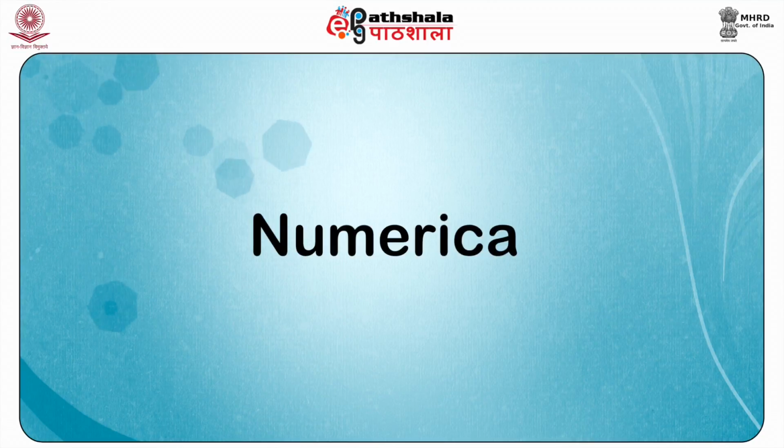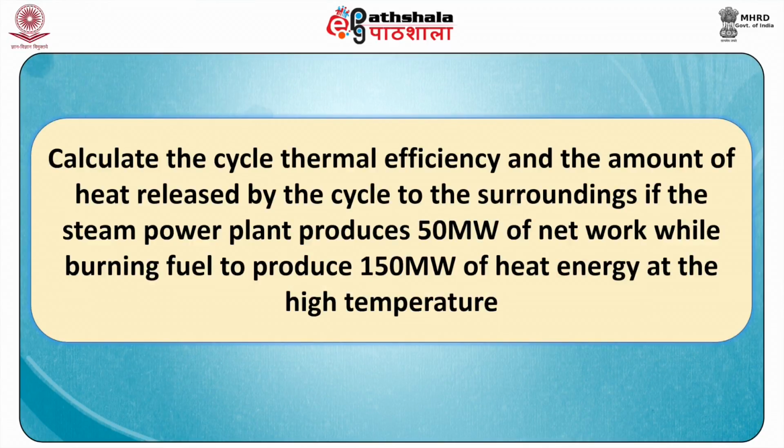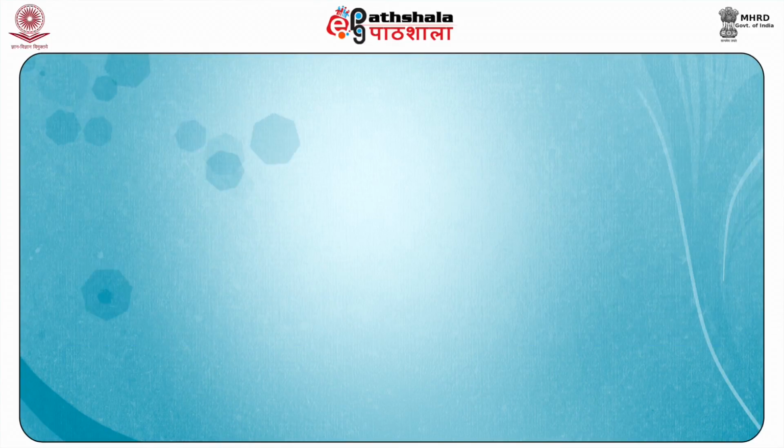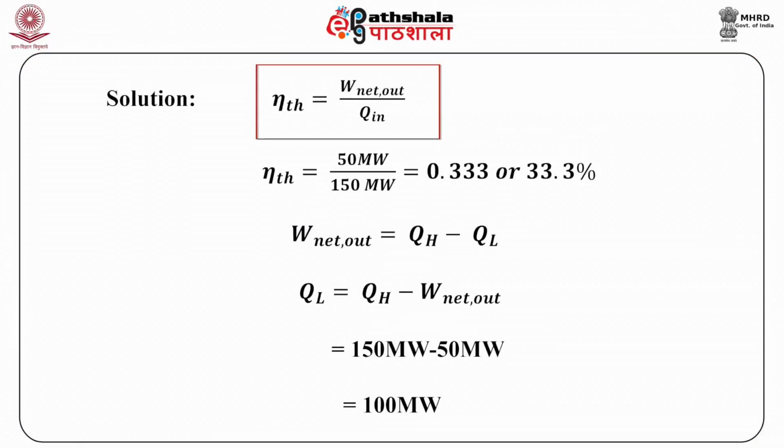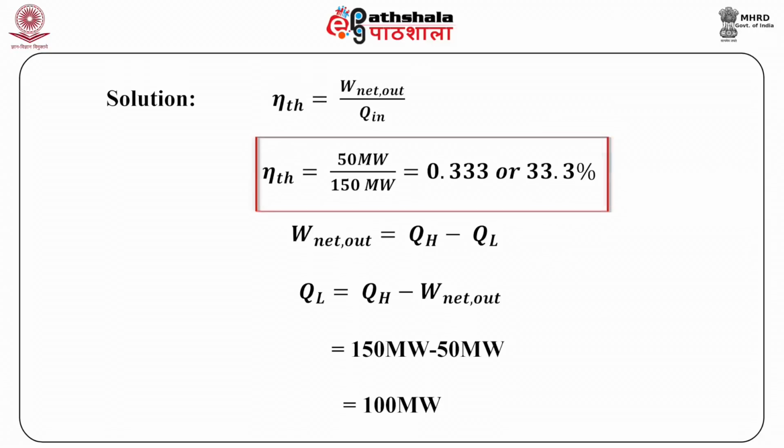Now we shall look at a numerical. Calculate the cycle thermal efficiency and the amount of heat released by the cycle to the surroundings if the steam power plant produces 50 megawatt of net work while burning fuel to produce 150 megawatt of heat energy at the high temperature. The solution is as follows. The thermal efficiency is given by eta_th equals W_net,out divided by Q_in. Substituting in the above expression, we get eta_th equals 50 megawatts divided by 150 megawatts, which is equal to